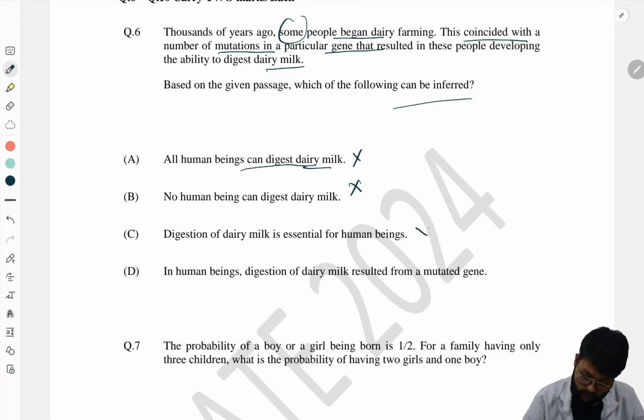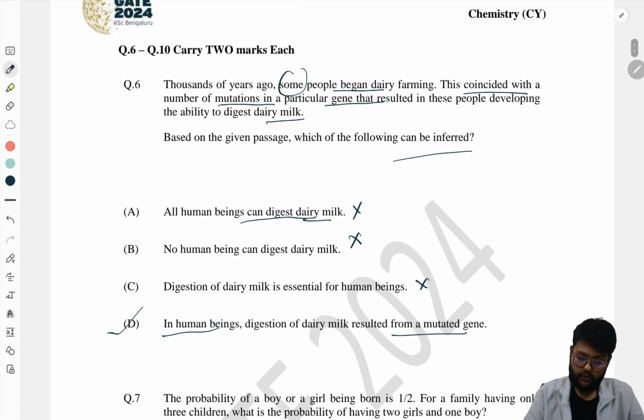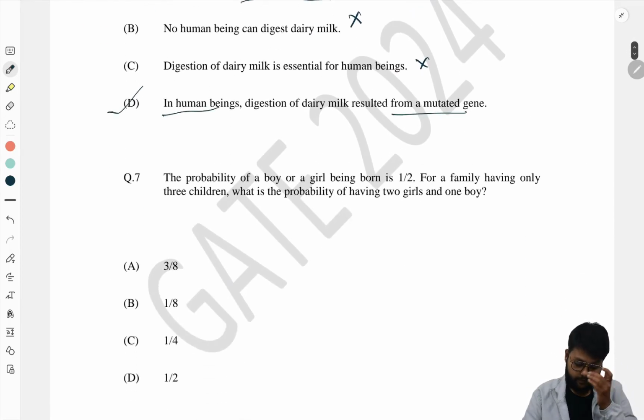So the next answer is: in human beings, digestion of dairy milk resulted from a mutated gene. So this can be our right answer, because we can see that the digestion of dairy milk can be done due to the mutation of a gene.